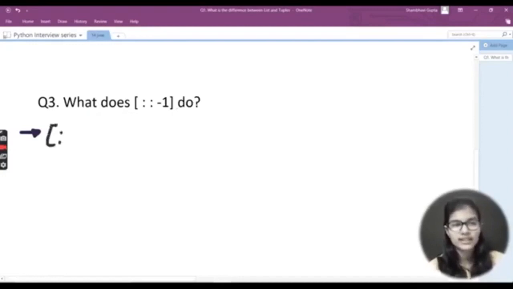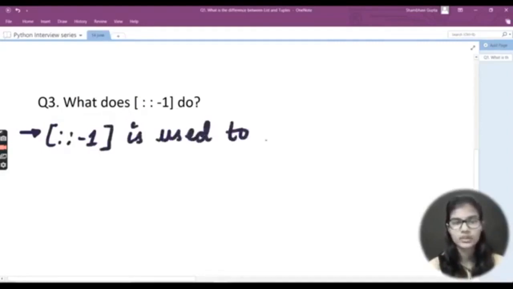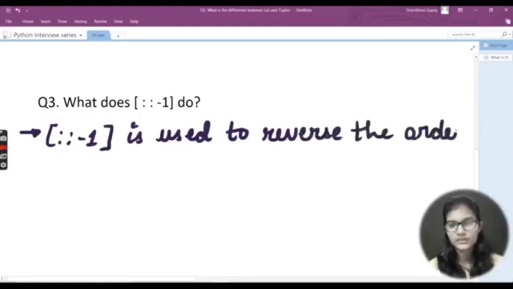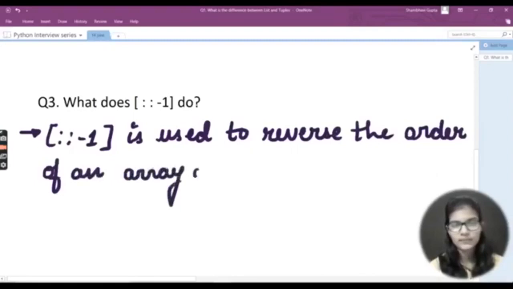So now let me let you know how you are going to answer this question. Let me write that colon -1, right? This colon -1 is used to reverse the order of an array or a sequence, right?